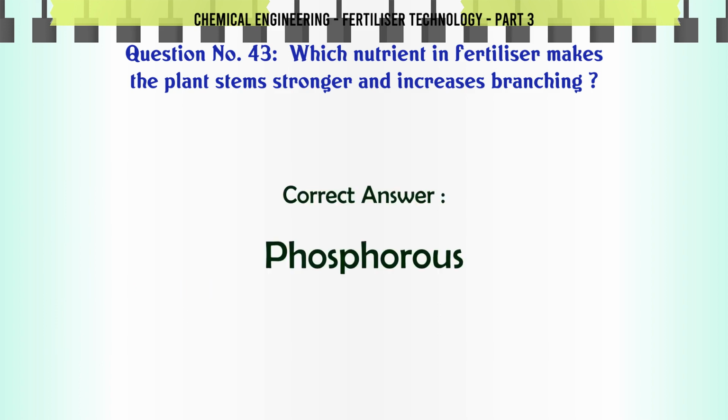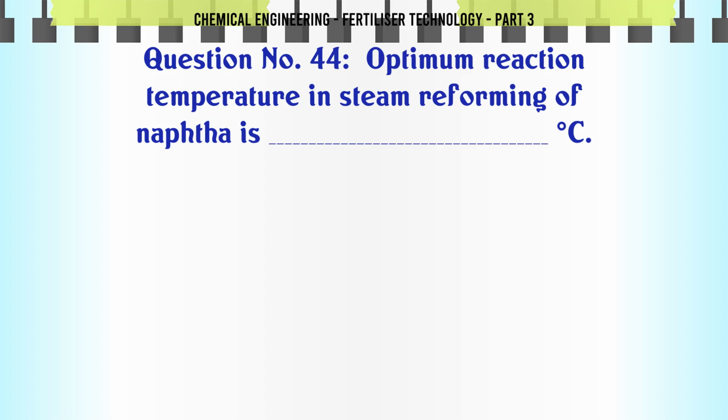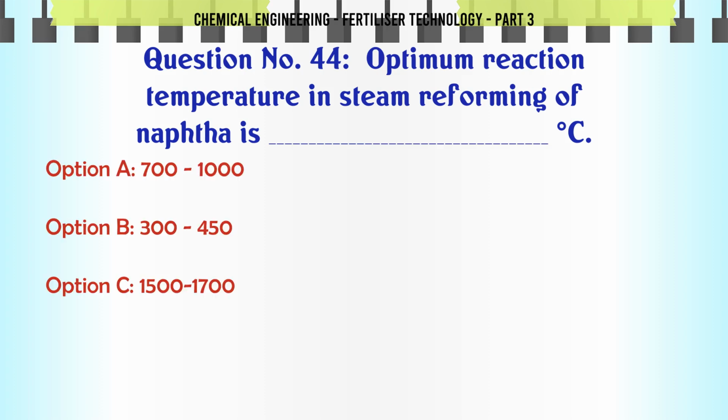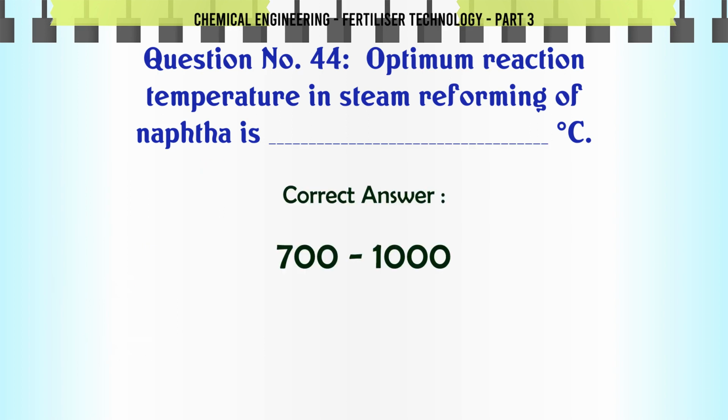The correct answer is phosphorus. Optimum reaction temperature in steam reforming of naphtha is A. 700-1000°C, B. 300-450°C, C. 1500-1700°C, D. 100-200°C. The correct answer is 700-1000°C.